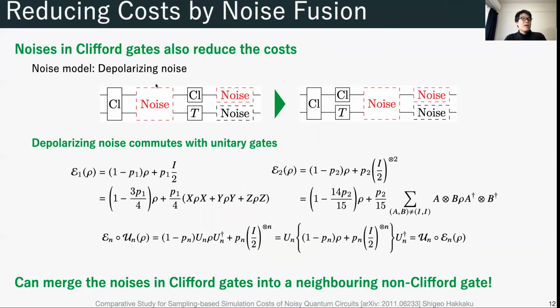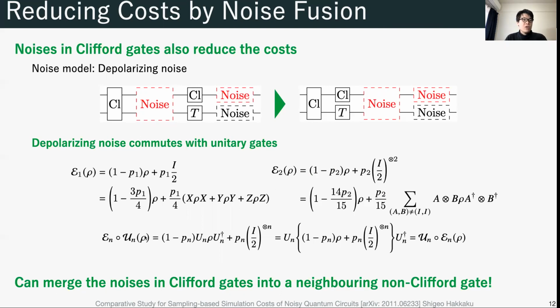In general, a quantum circuit consists of Clifford and non-Clifford gates, both of which are subject to noise. We construct a method to merge the noise on Clifford gates into a neighboring non-Clifford gate as well. We consider a quantum circuit consisting of arbitrary single and two-qubit gates followed by the single and two-qubit depolarizing noise respectively.